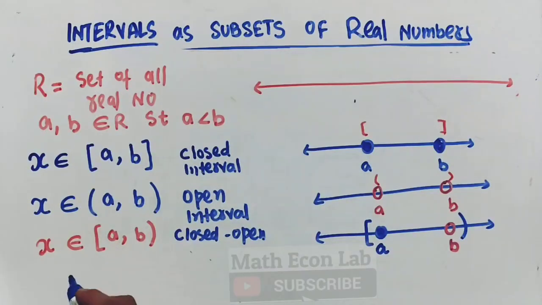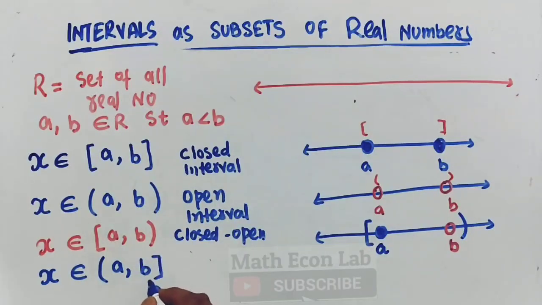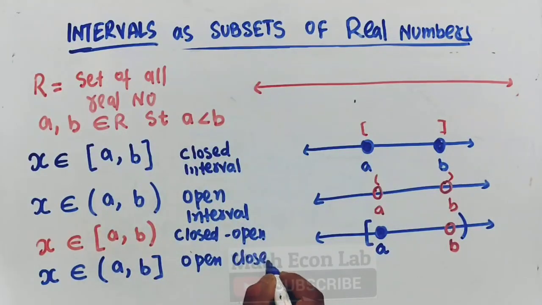Then likewise we have, let us suppose, x is a number that belongs to (a, b], open from the left and closed from the right. We call this open closed, rather than closed open. So this is called an open closed interval.